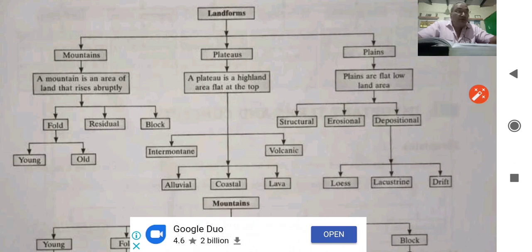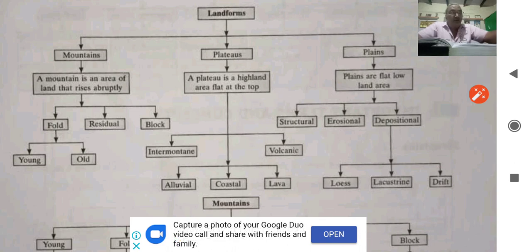Plains are flat lowland areas. Plains are further divided into three: structural plain, erosional plain, depositional plain. Depositional plains are further divided into three: loess plain, lacustrine plain, drift plain.